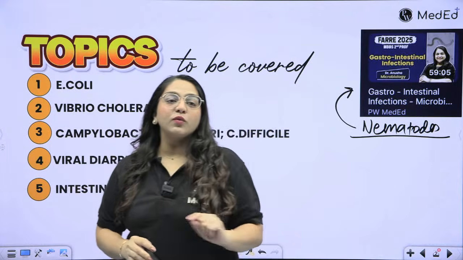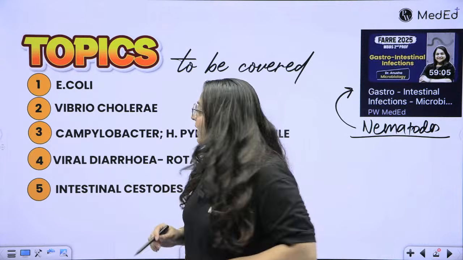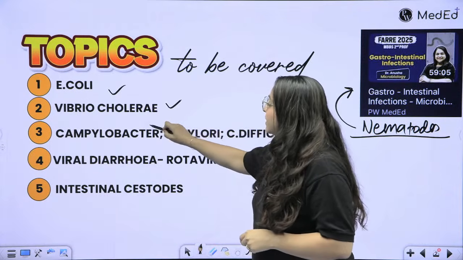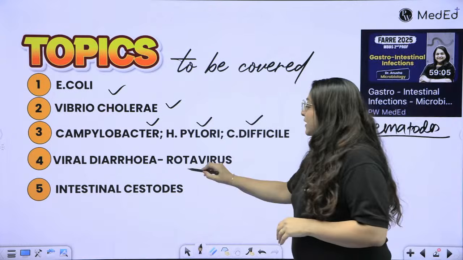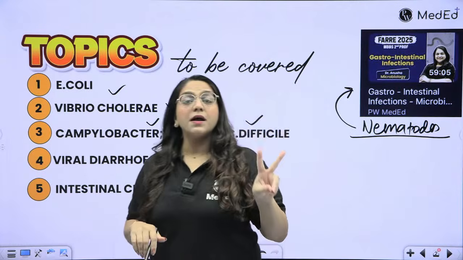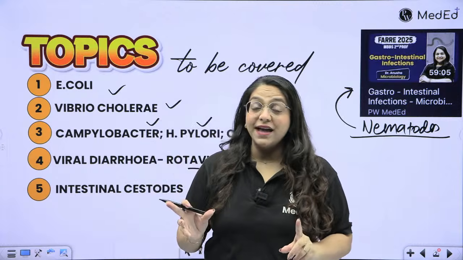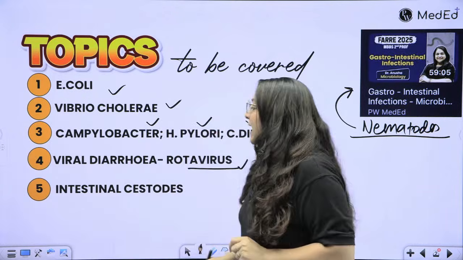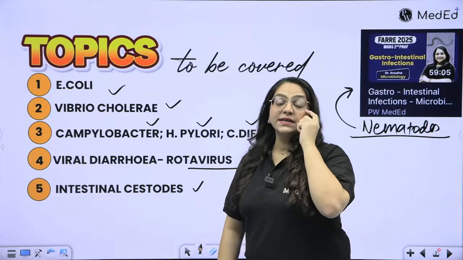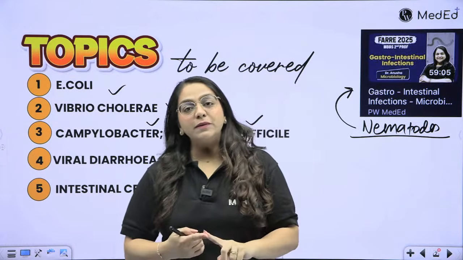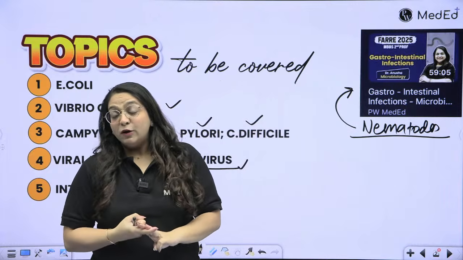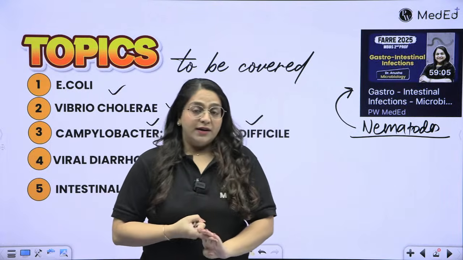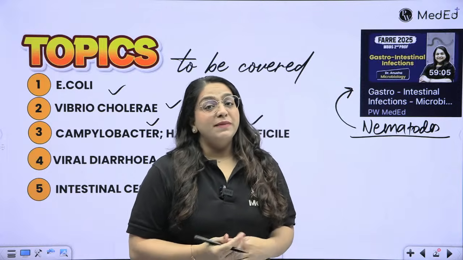Today, what we're going to cover is all bacterial diarrheas. So, E. coli, Vibrio cholerae, Campylobacter, H. pylori, C. difficile. So, that's 5 bacteria. Then rotavirus, a comparison table of all viral diarrheas with rotavirus, and we are going to talk about the intestinal cestodes, especially the tapeworms, both beef and pork tapeworm, Diphyllobothrium latum and H. nana. So that is going to cover a major chunk.